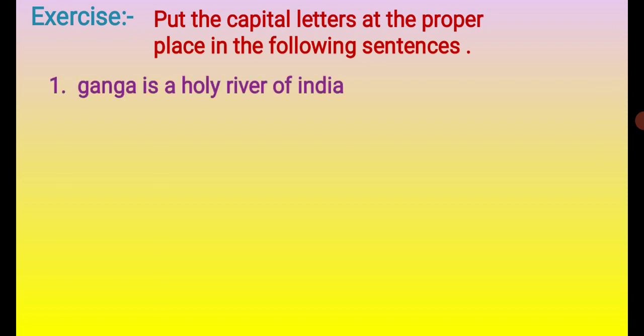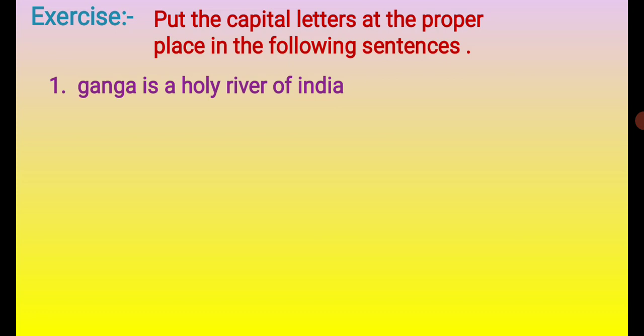So let's start. The first sentence is: Ganga is a holy river of India. Here Ganga is the name of a river. Here Ganga is the first word of the sentence, but if Ganga is in the last position, then also we write the first letter of Ganga in capital, because it is the name of a river, and the name of a river is a proper noun.